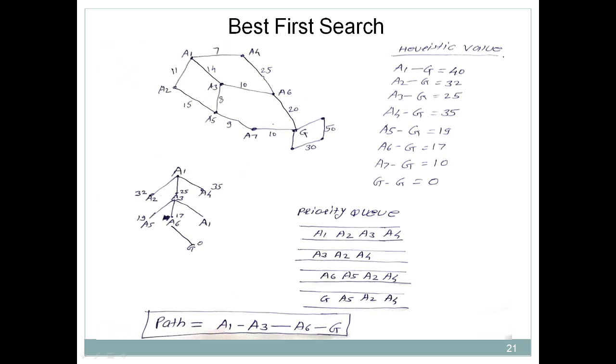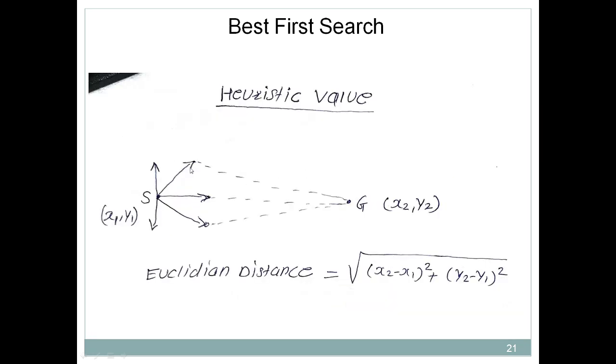Here we have shown the diagram. First of all, we considered A1, so A1 is inserted into the priority queue, then we generate the successors for A1. The successors are A2, A3 and A4. Why have we written 32, 25, 35? They represent the heuristic values, that is, how far away G is from A2, A3 and A4. We have taken these values from here. The value of A2 is 32, the value of A3 is 25, and the value of A4 is 35.